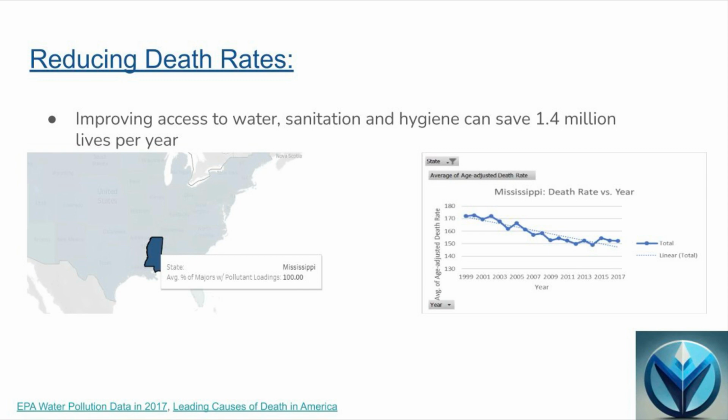According to the World Health Organization, improving access to water, sanitation, and hygiene can save 1.4 million lives per year. Furthermore, we focused again on Mississippi, as this state had the highest average death rate. It was seen that as Mississippi had the highest average death rate, it also had 100% of its major waters with pollutant loadings. As you can see, states that suffer from high death rates also tend to suffer from pollution.